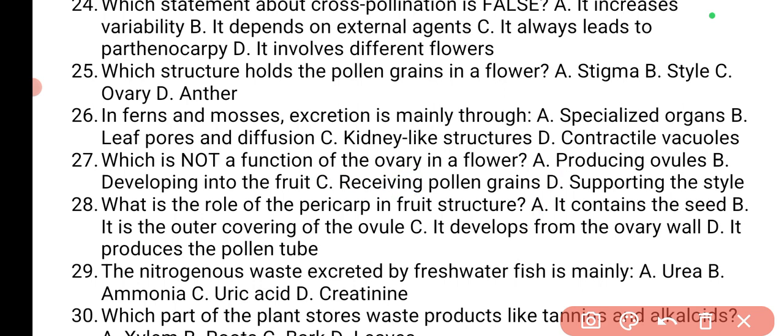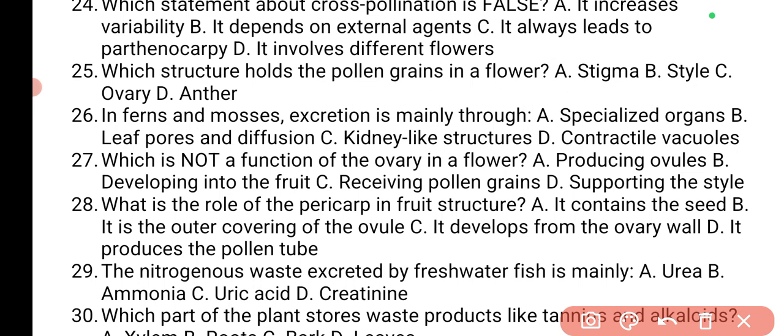Then 28, what is the role of the pericarp in fruit structure? Contains the seed, it is the outer covering of the ovule, it develops from the ovary wall, it produces the pollen tube. Okay, option D is wrong. What is the role of the pericarp? It contains the seed.